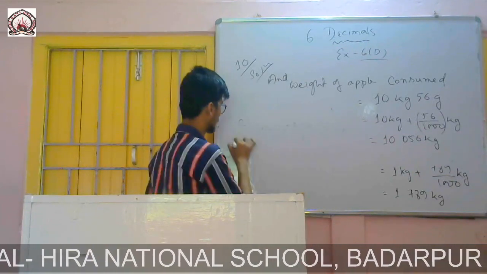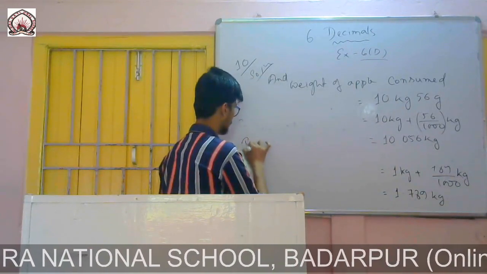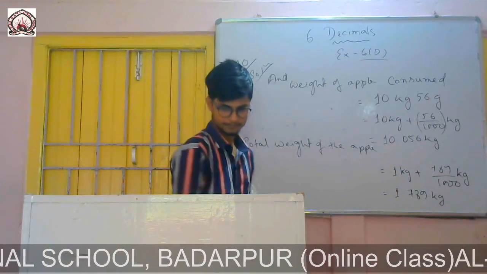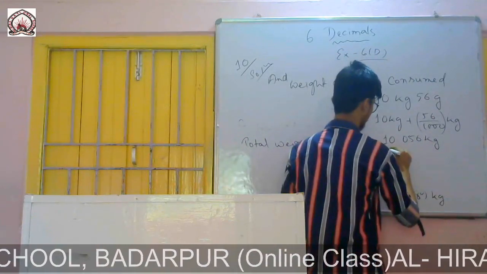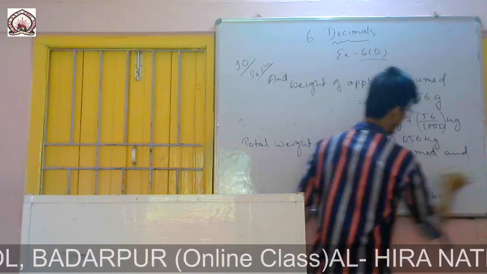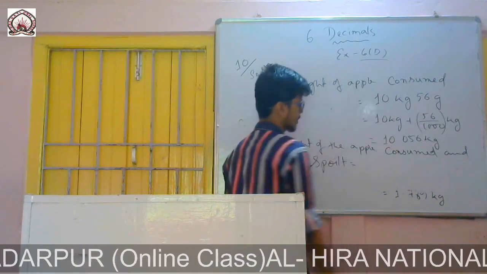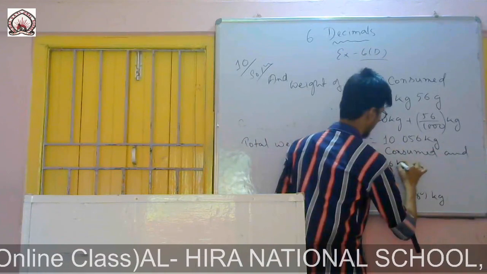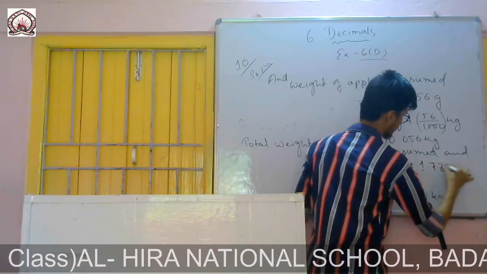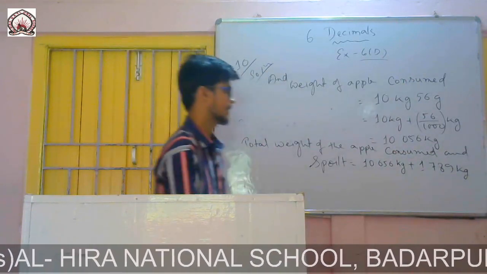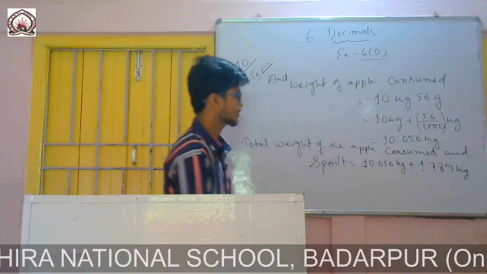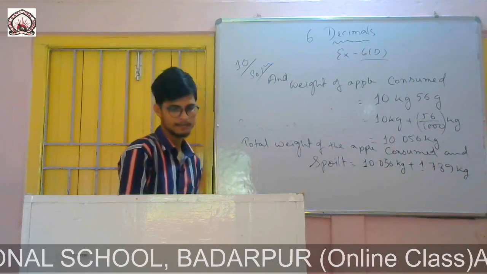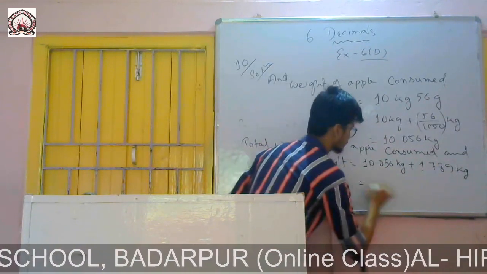Now we will find the total weight of the apple which were consumed and which were spoiled. Therefore, simply we will add these two. So you write, total weight of the apple consumed and spoiled equals the weight consumed, 10.056 kg, plus 1.789 kg.